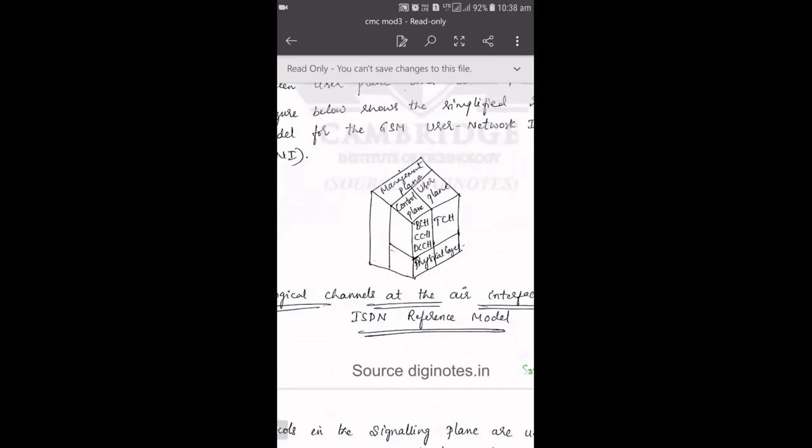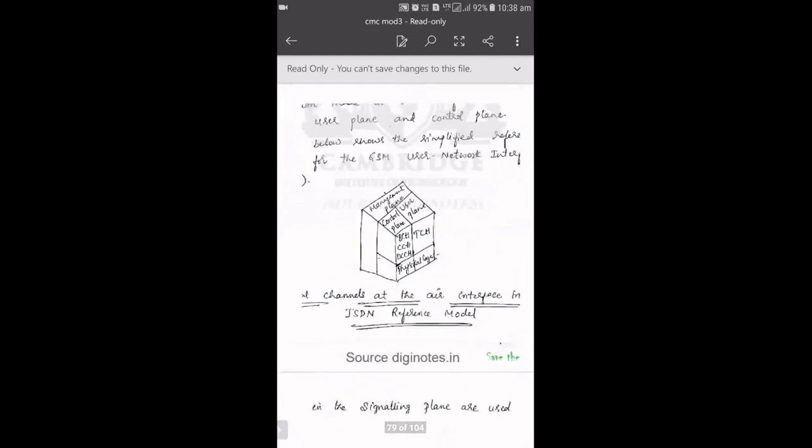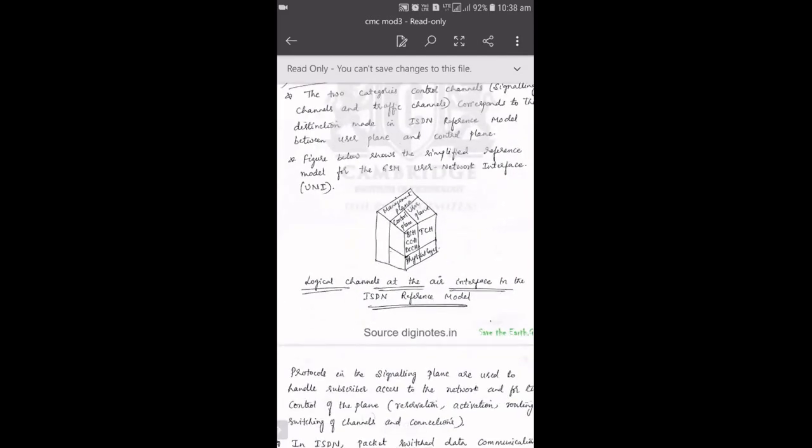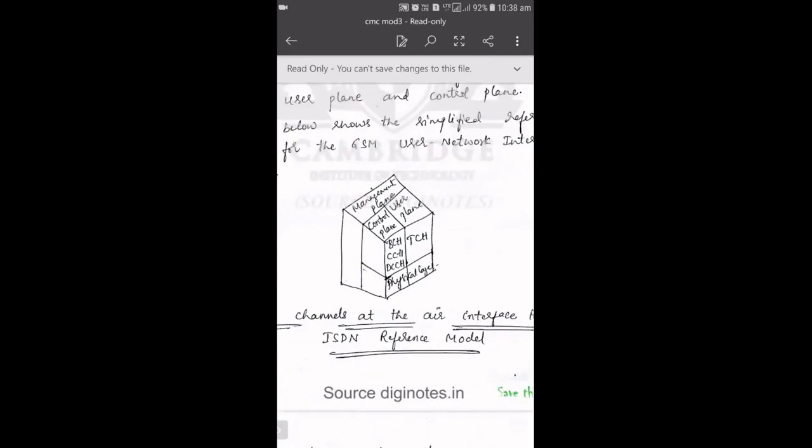So generally your protocol architecture depends on both types. One is your protocol architecture in the user plane. Another one is protocol architecture in the signaling plane. For the user plane, we are restricting ourselves only to the physical layer, maximum up to the second layer, the LAPDM layer. Whereas in the case of the signaling plane, we are going to discuss all the things starting from your physical layer till the topmost layer, which is your management plane. So we'll discuss one by one.